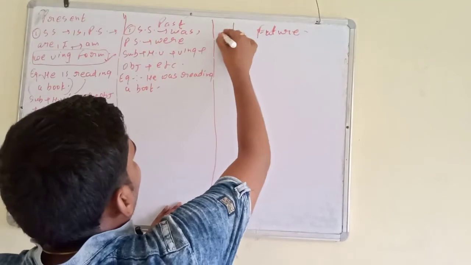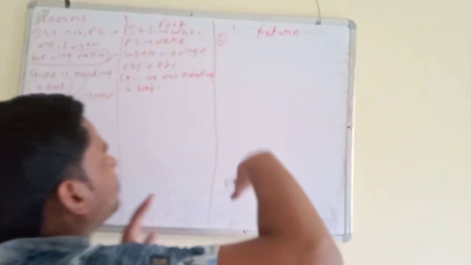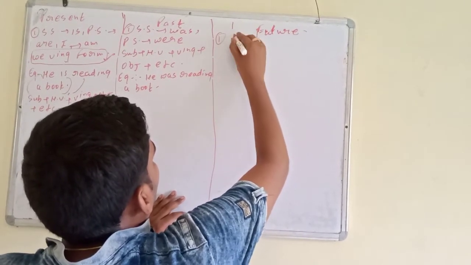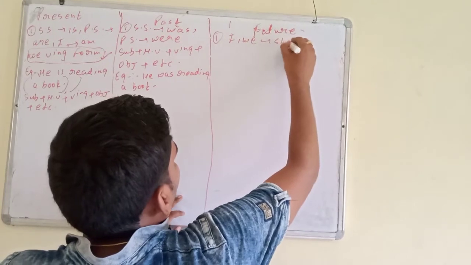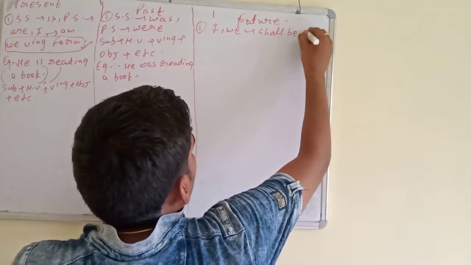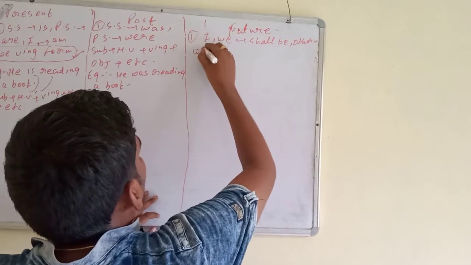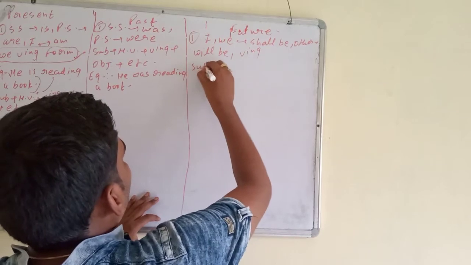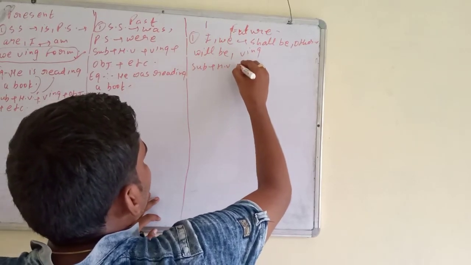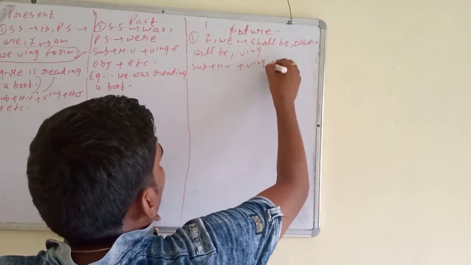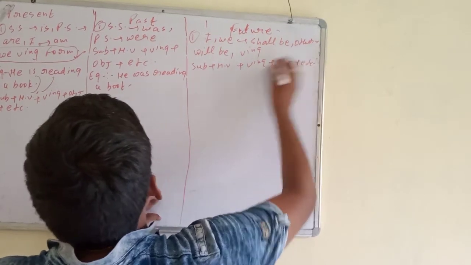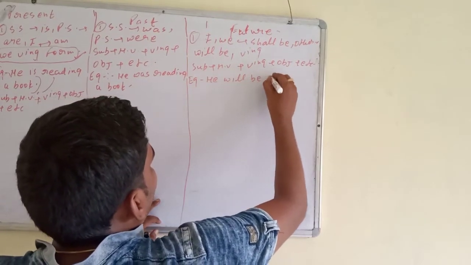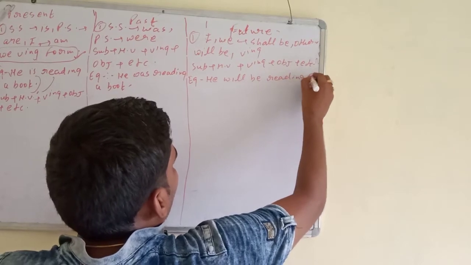Next, future continuous. I have already told you, the ing form of the verb we will use. So with the subject I, we use shall be, and with others, we use will be. And one thing is common, we use ing form. Okay, the rule will be subject, helping verb, then ing form, object, other word. You can see the rule is the same. Example, he will be reading a book.